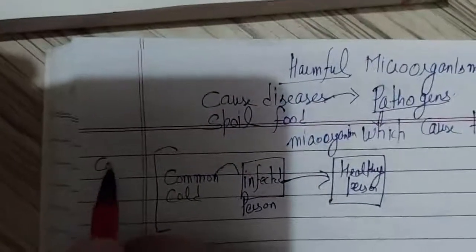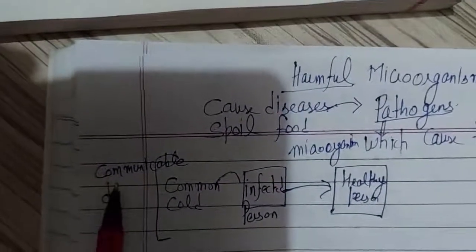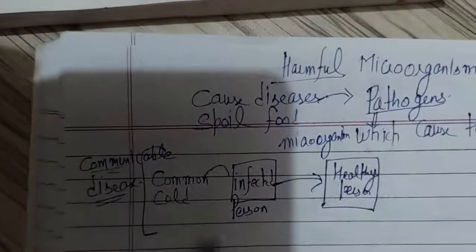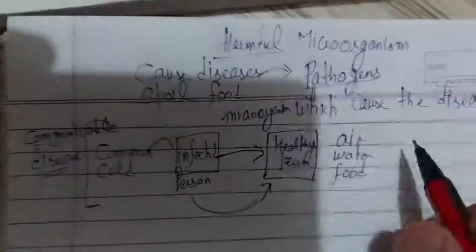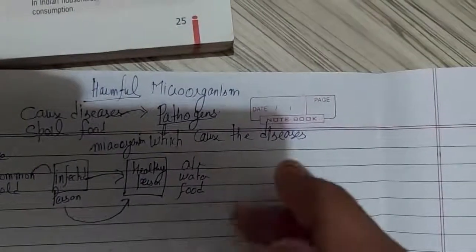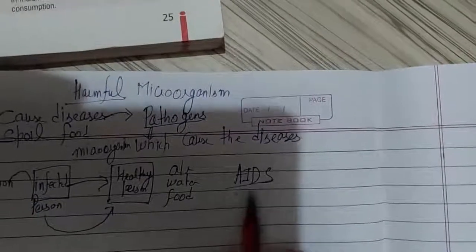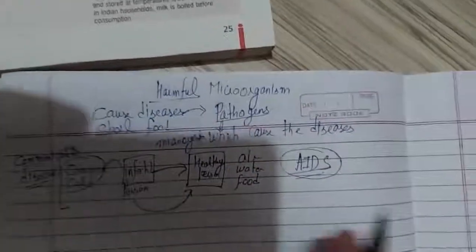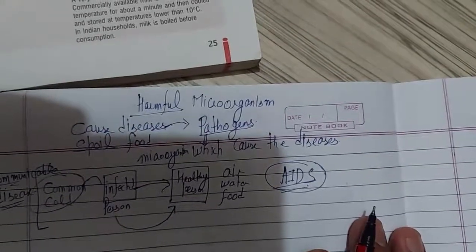So the next concept is communicable diseases. Communicable diseases are those which can spread from an infected person to a healthy person with the help of air, water, food, soil also, like this. AIDS is also a type of communicable disease. Okay, you should know, common cold, cough, tuberculosis, they all come in the category of communicable diseases.